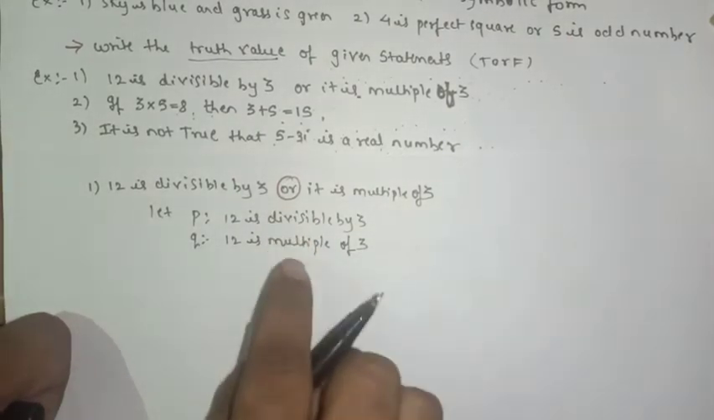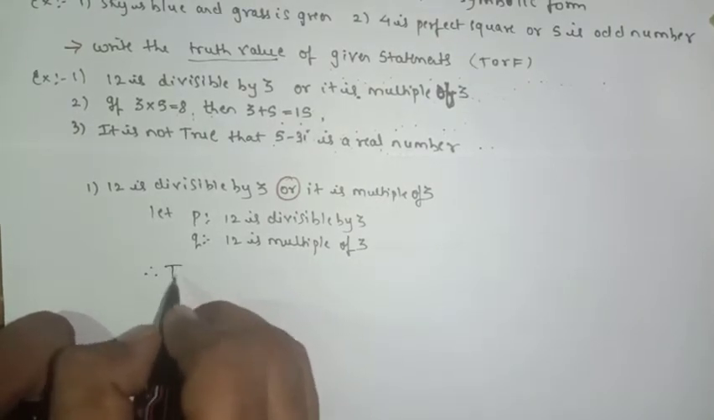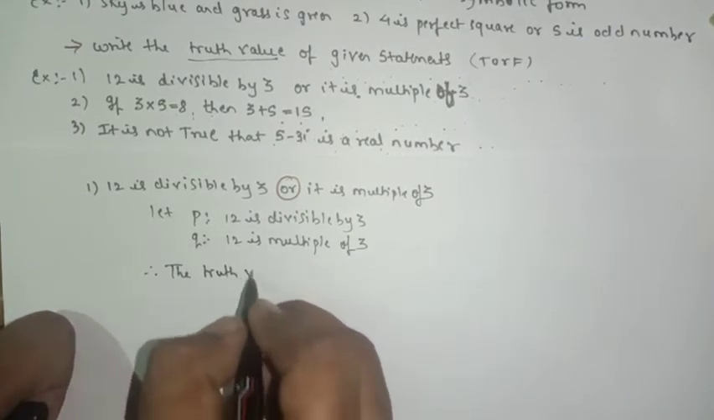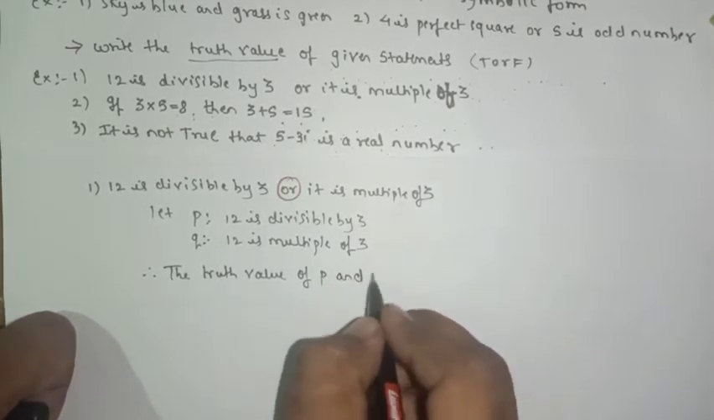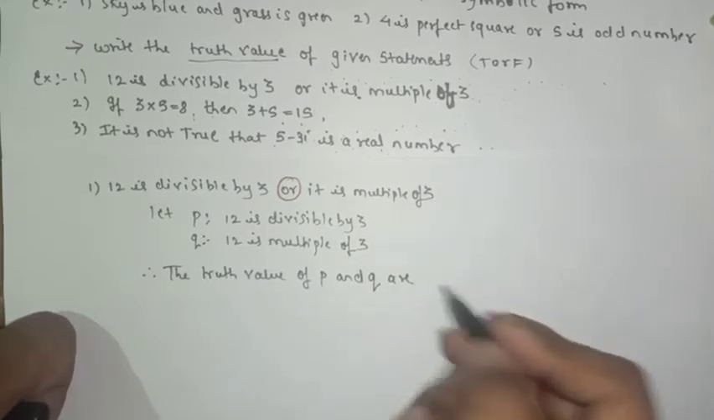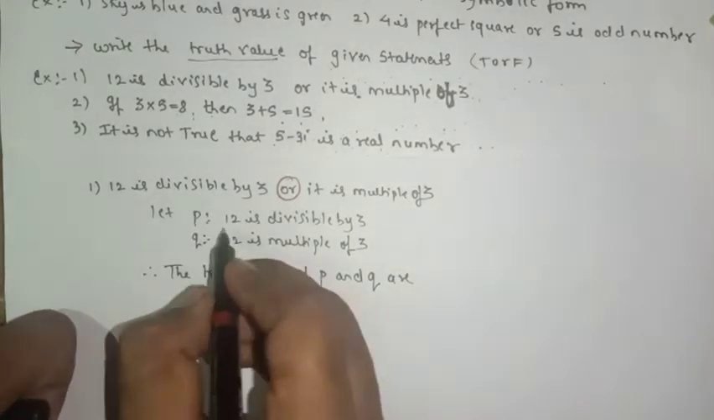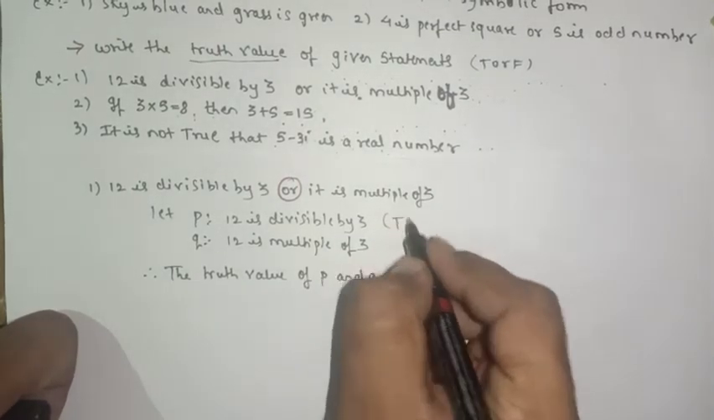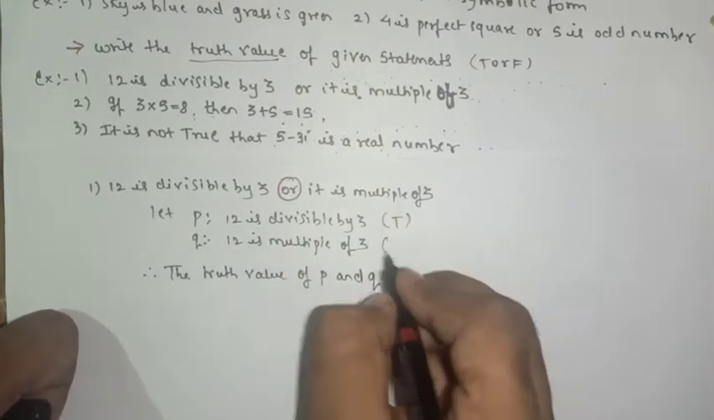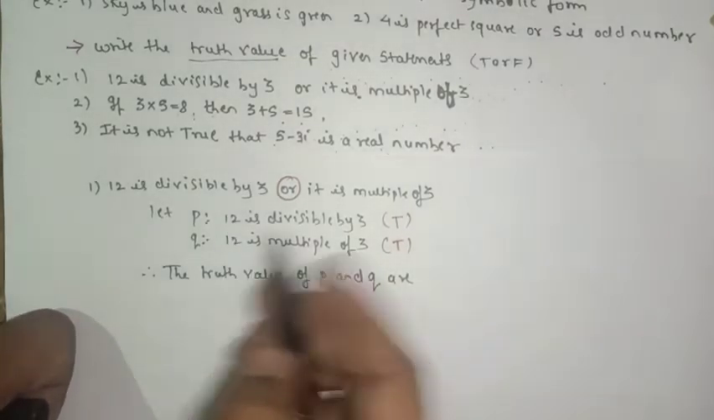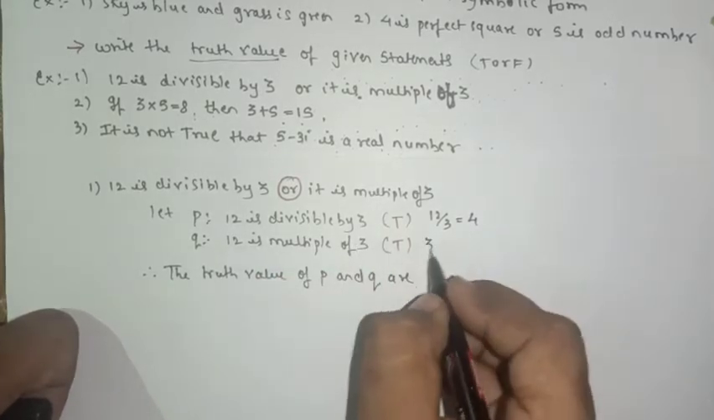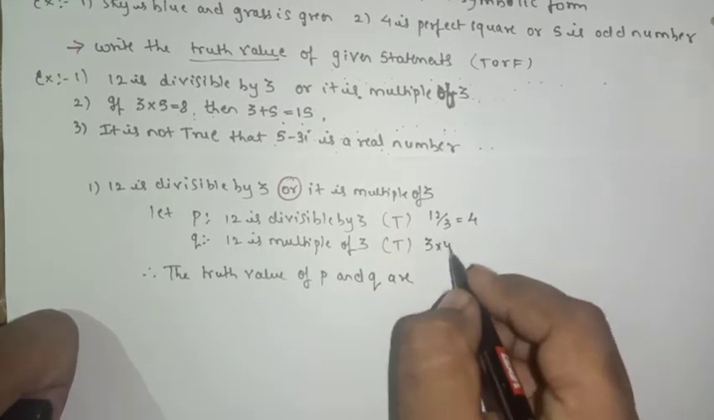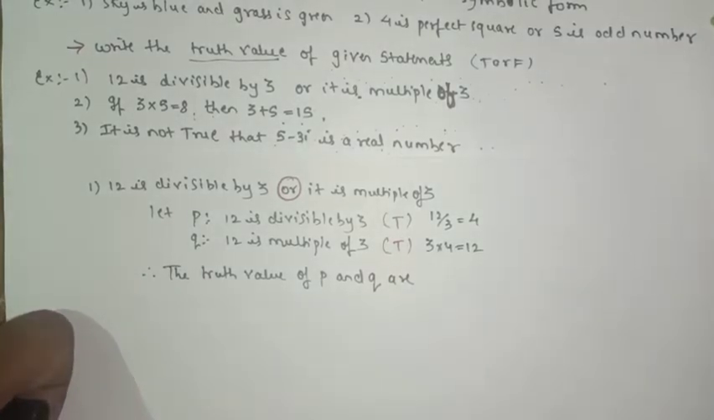So after writing let, the next part will be what? The truth value of statements P and Q. Now we'll see: is 12 divisible by 3? Yes. 12 is a multiple of 3? Yes. It is a multiple of 3, and 12 is divisible by 3 also. Yes or no? 12 is a multiple of 3: 3 fours are 12. So both conditions are what? True. Yes or no?